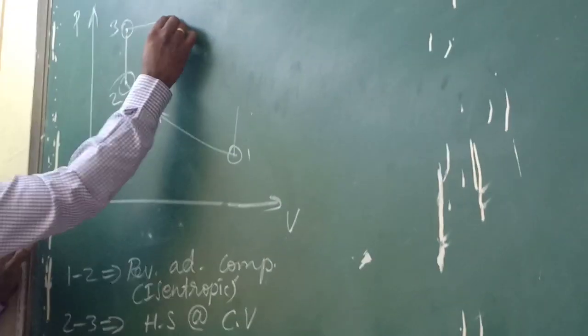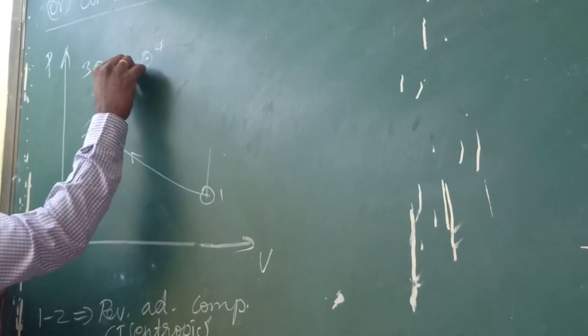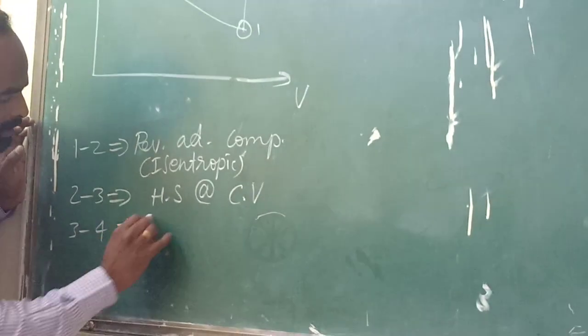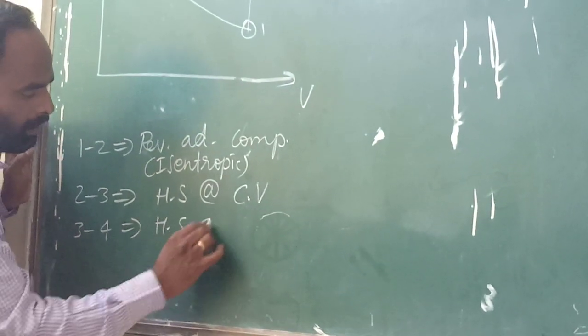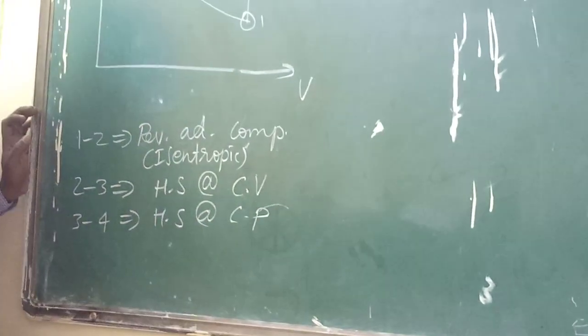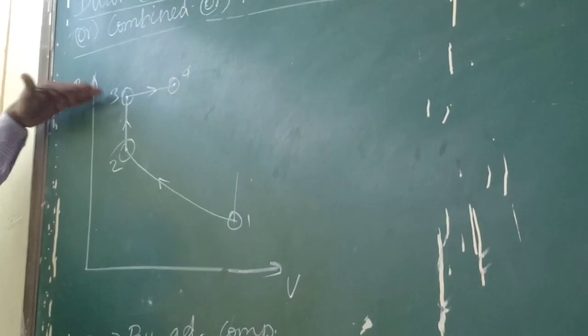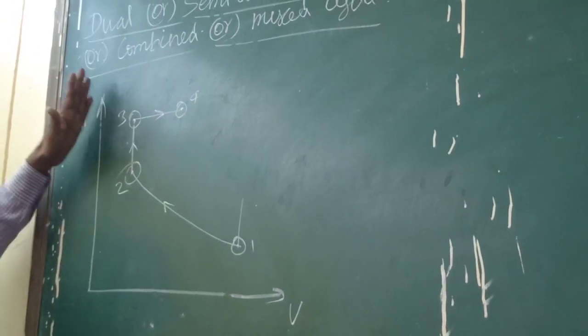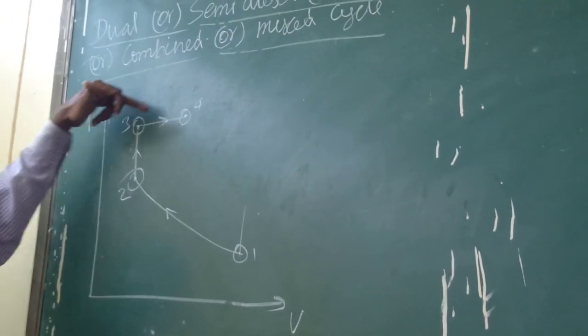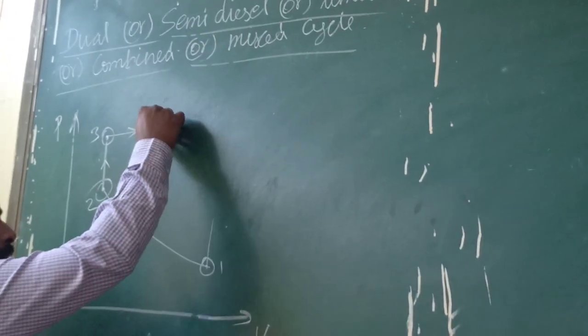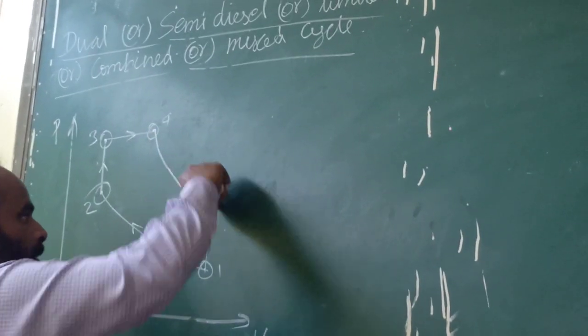Then process 3 to 4 is heat supply at constant pressure. Process 3 to 4 is parallel to the x-axis, perpendicular to the y-axis, which is constant pressure, where P3 equals P4. Then 4 to 5 is an expansion, an isentropic expansion.